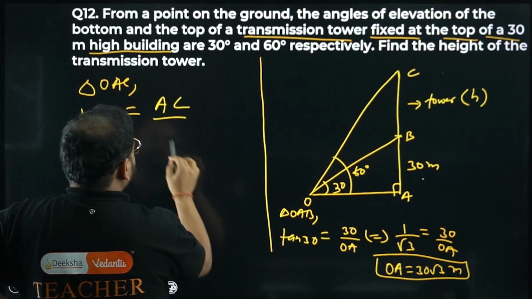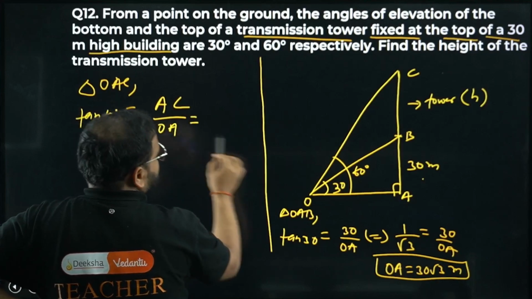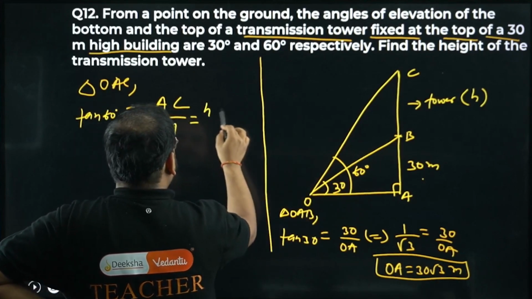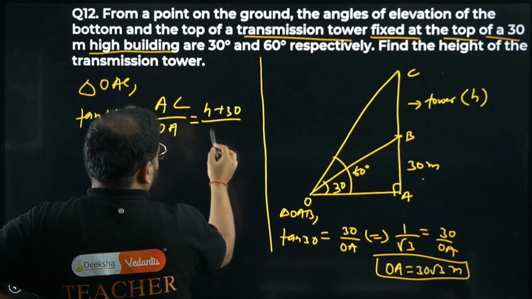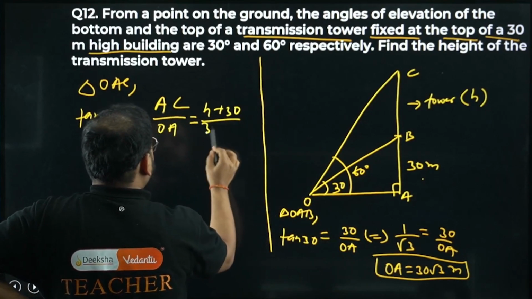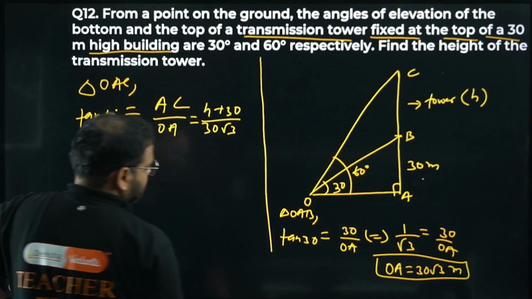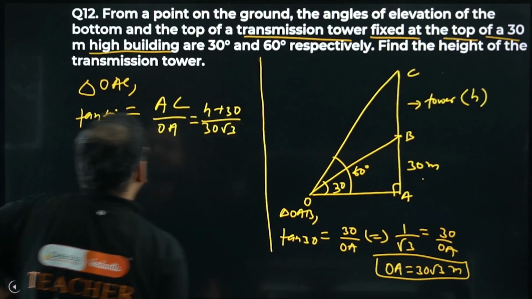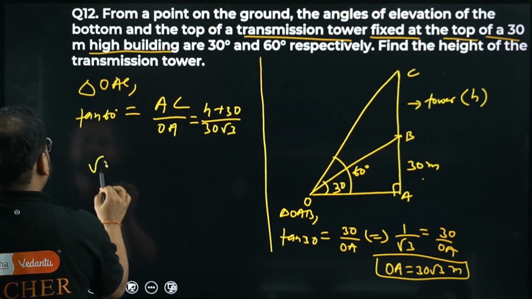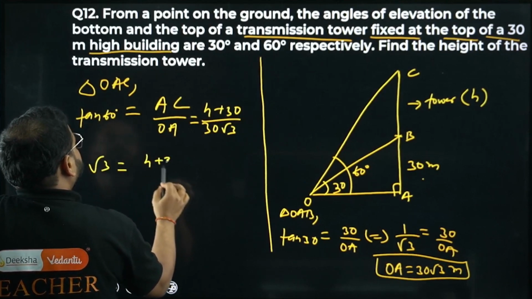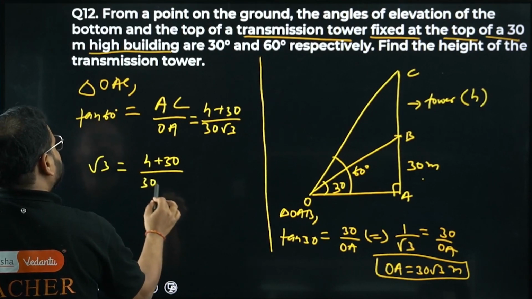AC upon OA. H plus 30 upon OA. How much is OA, bacha? 30 root 3. Correct, na? Please check here. Tan 60 is how much, sir? Simple or not? Very simple, sir.